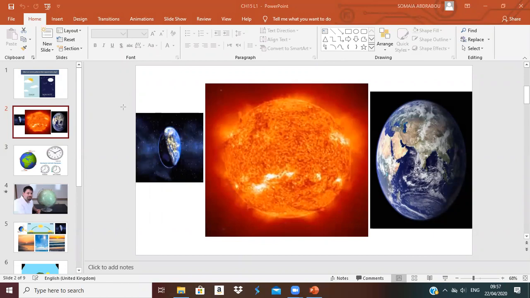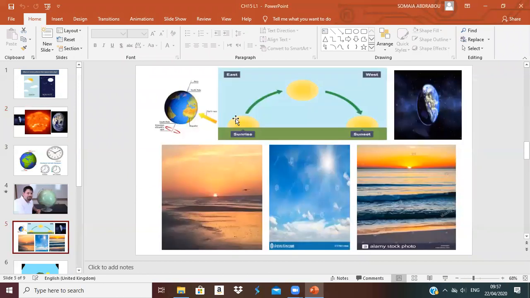Now let's see. We said that the sun rises from the east and sets in the west. Is the sun moving across the sky? No, the sun doesn't move. We can see the sun moving because our earth is moving, because the earth is in rotation.